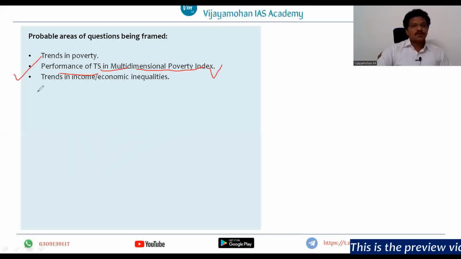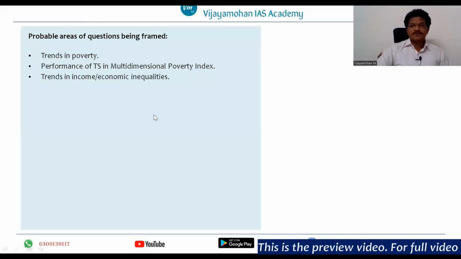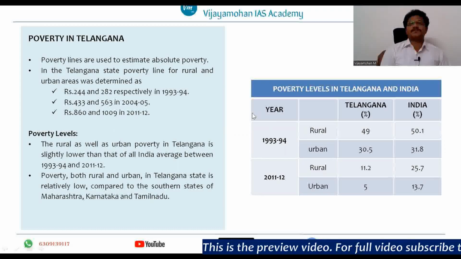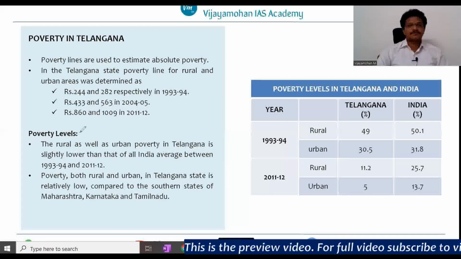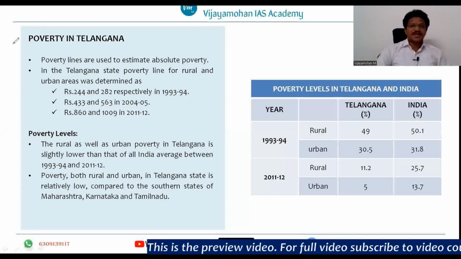All right. And one more important area is trends in income or economic inequalities. There is a probability that a question might be asked from this area also. Right. Now, first we will see poverty related issues in Telangana. So first we will see poverty in Telangana.